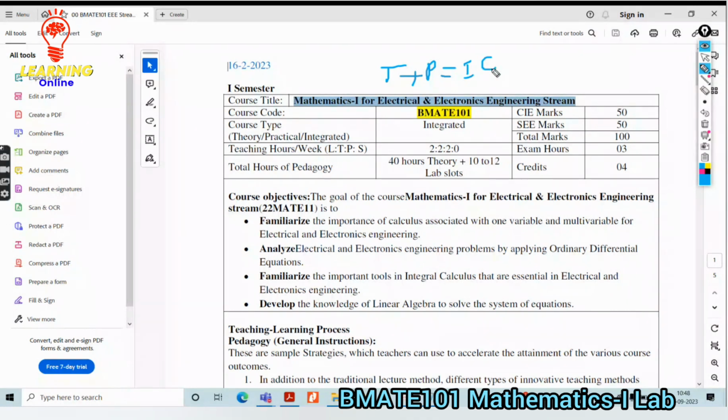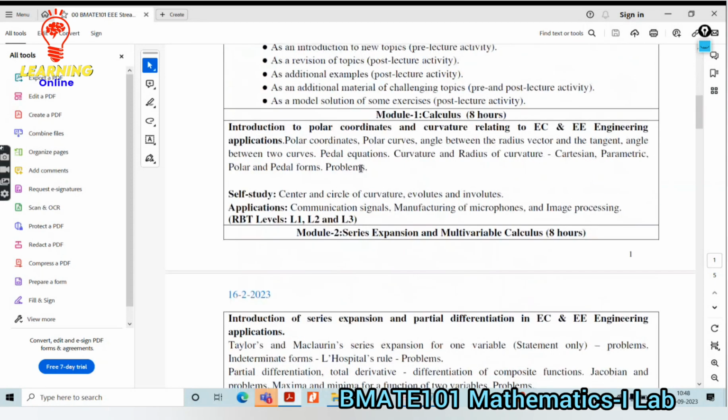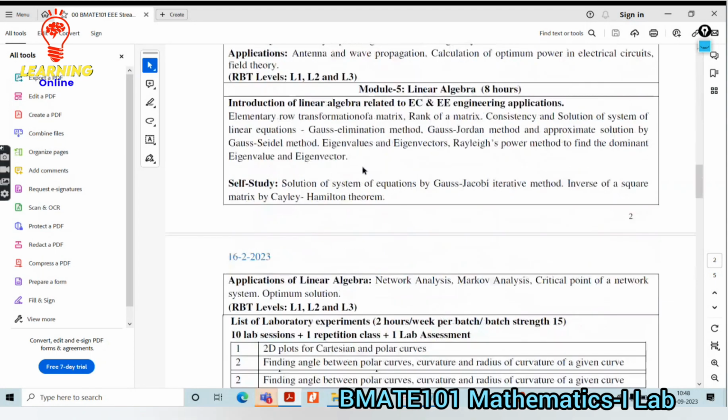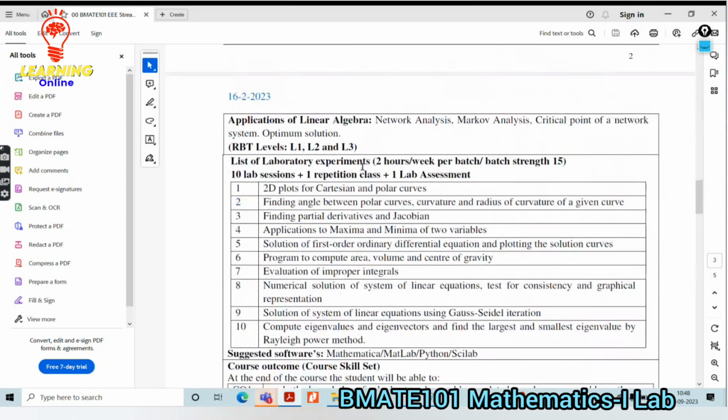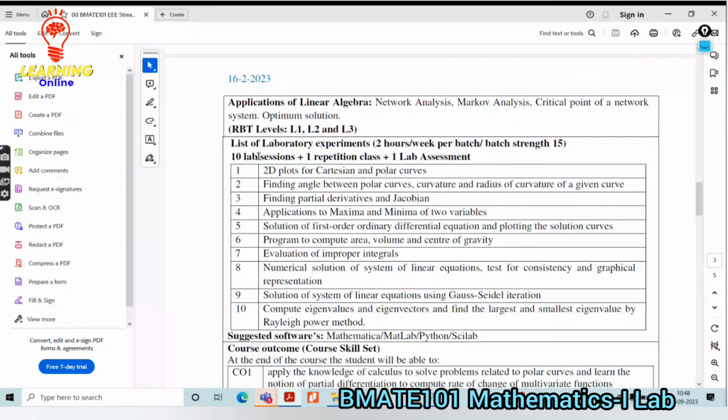Then whatever the laboratory is to be there, I am the in-charge. One is myself, Murugesh, and another one is Jamuna ma'am. We two are the in-charge from your laboratory point of view. Then we can discuss the laboratory-related matters, instead of all these theoretical concepts, which will be carried by your faculty in charge for theory. The laboratory has a list of experiments. There will be 10 laboratory experiments.